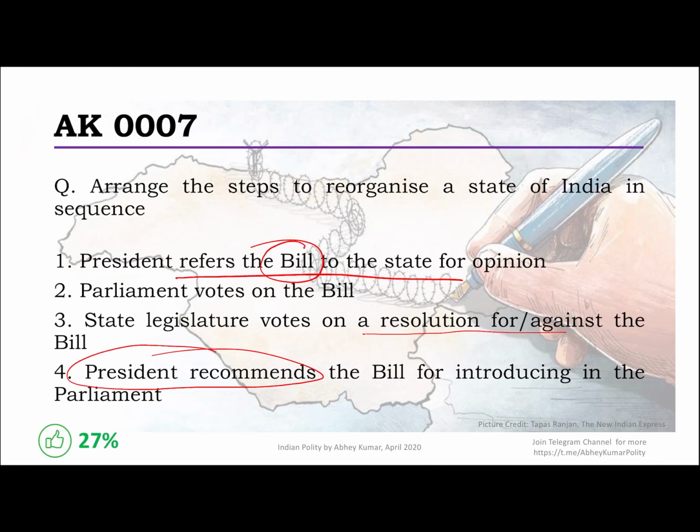So the first step is that the president would refer the bill to the state. Then the state will pass a resolution on that bill regarding their opinion. They may agree, they may disagree. And once the opinion has been sought, then the president can go ahead with the introduction. And once it is introduced, then the Parliament will vote on the bill. Another important thing you should know here, in case some amendment is required in the bill, it does not have to go again to the state legislature. Only once initially it has been sent, and that is considered sufficient. So this is the sequence in which it can be done.